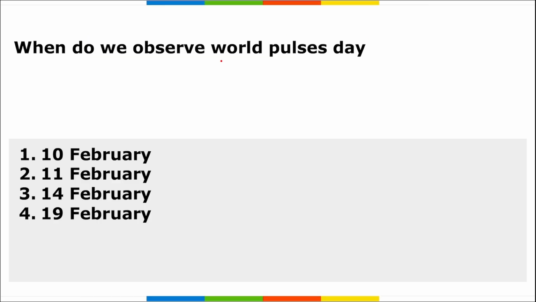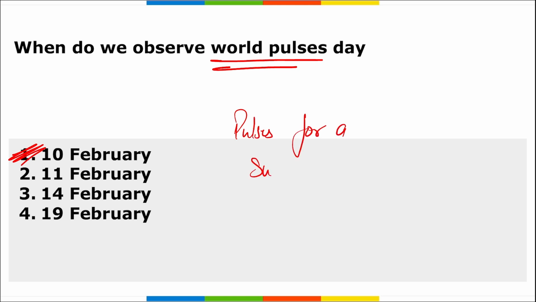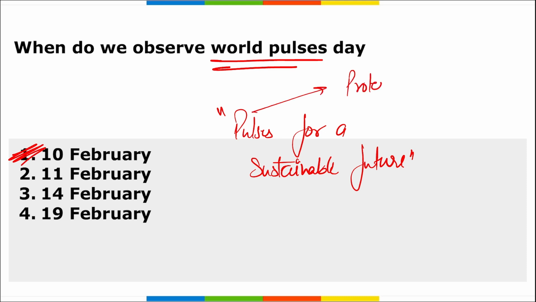Next, when do we observe World Pulses Day? We observe World Pulses Day on 10th of Feb. The theme for this World Pulses Day is Pulses for a Sustainable Future. This day is also observed to educate the public about pulses and the fundamental role they play in society. Pulses are rich in protein and are also known as leguminous plants.